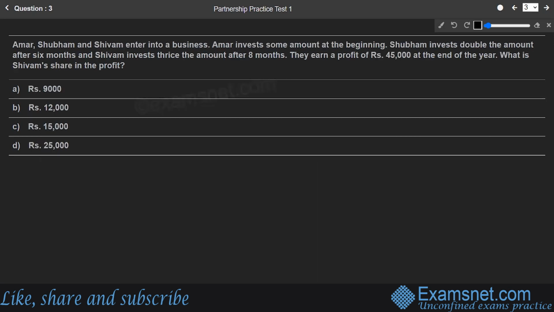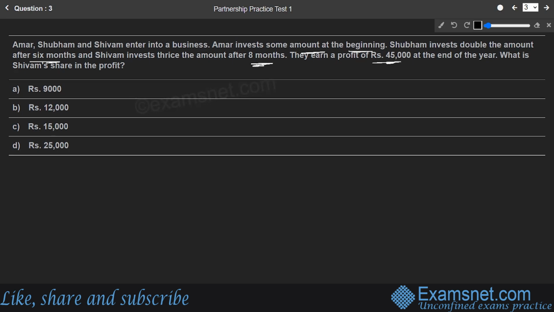Okay. Amar, Shubham, and Shivam enter into a business. Amar invests some amount at the beginning, so the amount is not given to us. Shubham invests double the amount after 6 months, so we have to assume the amount as something and then double it. And Shivam invests thrice the amount after 8 months. They earn a profit of something. What is the share of Shubham?